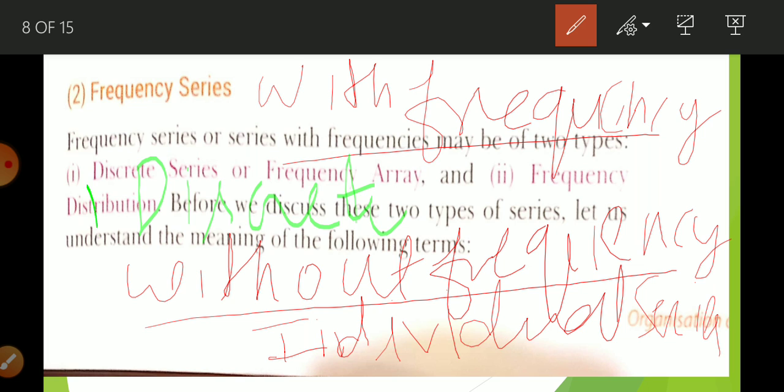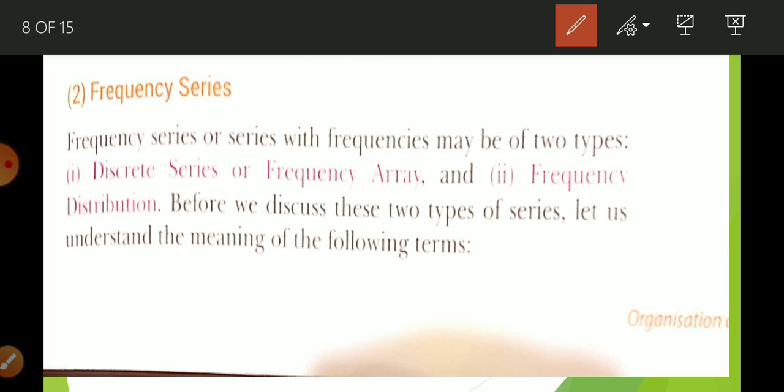Second is the continuous series. So in this way the series is divided into two parts, with frequency and without frequency. Without frequency there is the individual series, and with frequency there are two series. First is the discrete series or frequency array, and the second is known as a frequency distribution or continuous series.